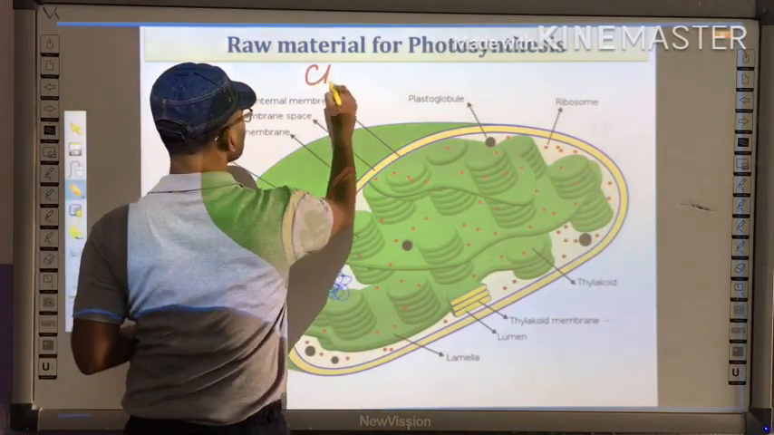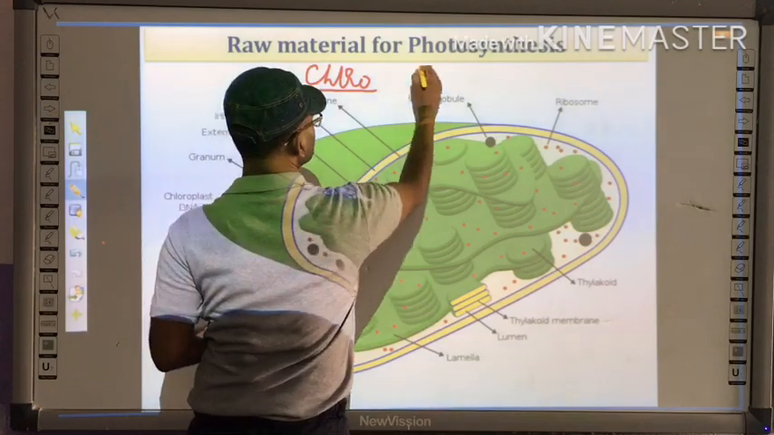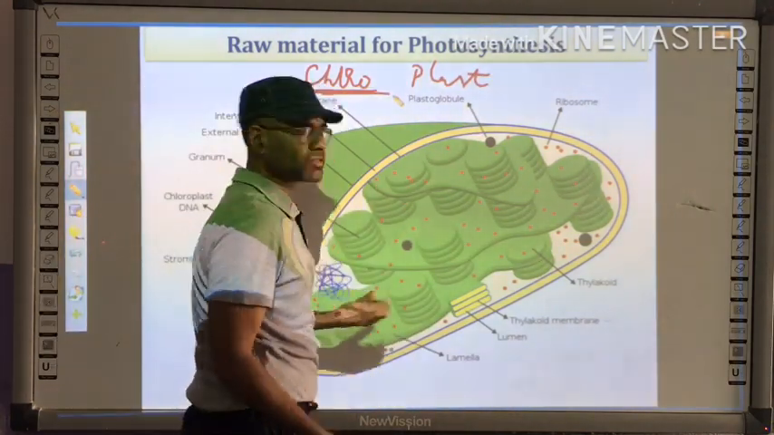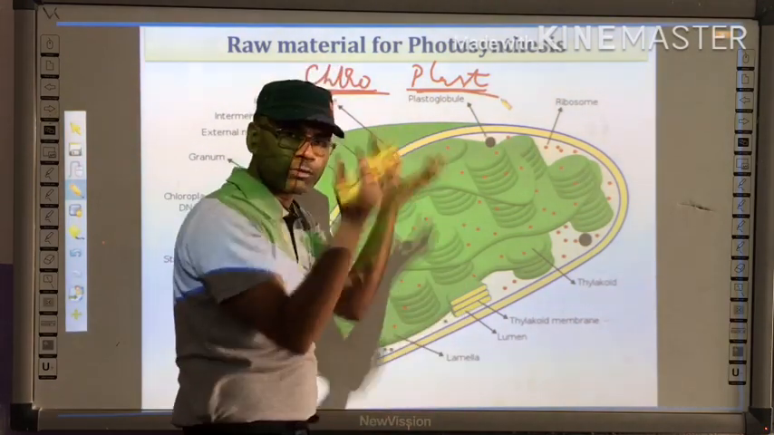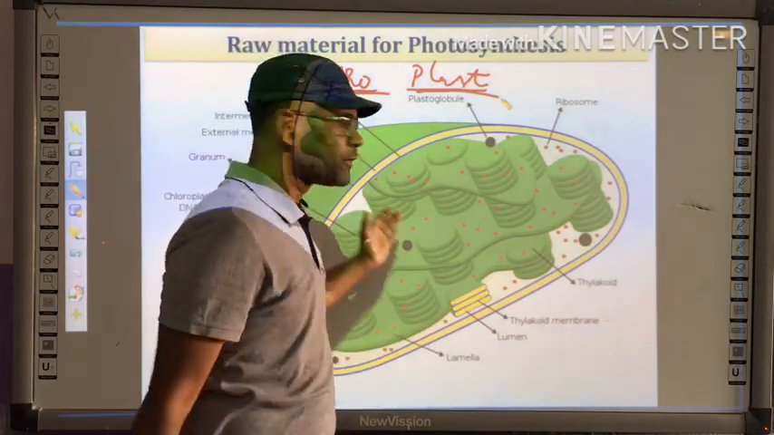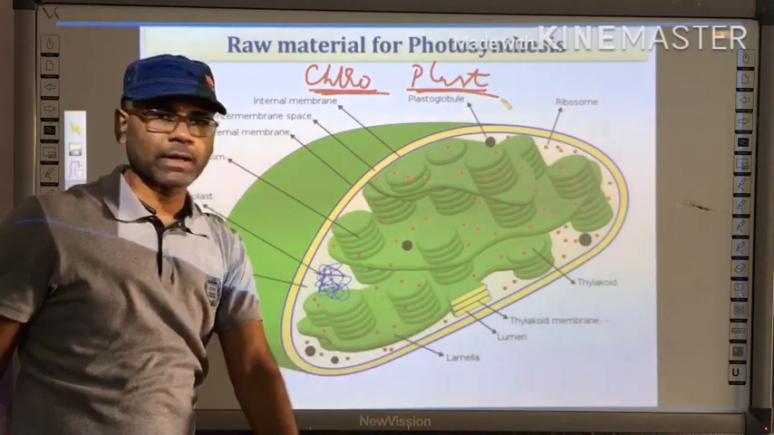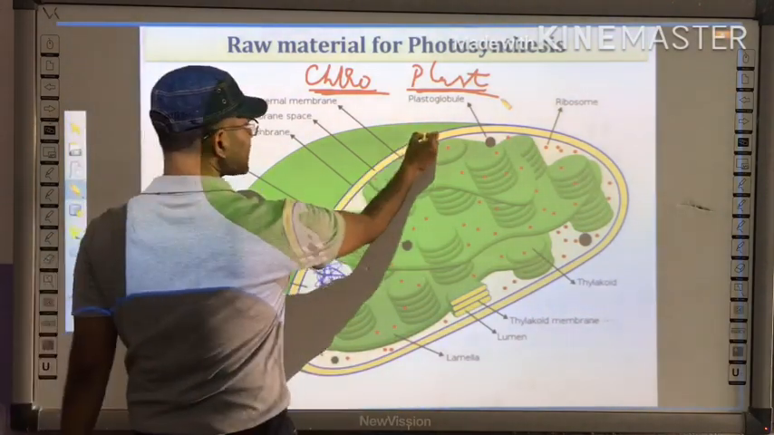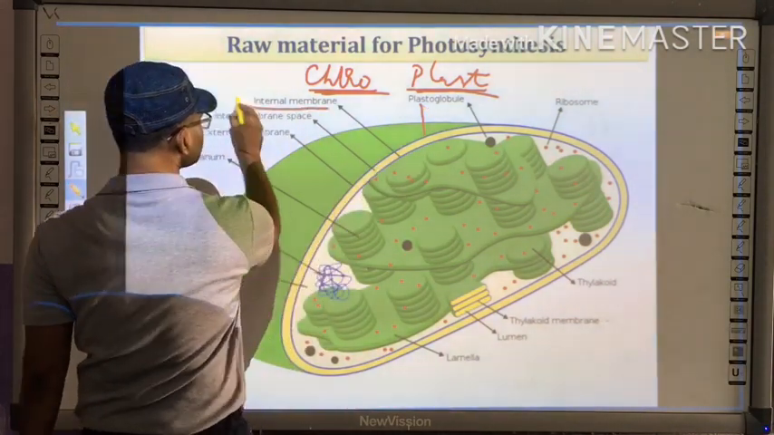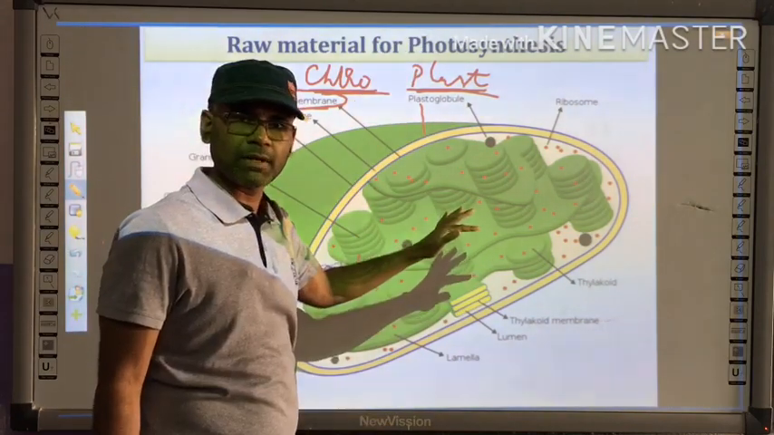So, chloro and plast. Chloro means green color structure and plast means a bounded structure. Okay, a bounded structure, that is called chloroplast. So if you take a section, this is the structure of a chloroplast. If you take a section of the chloroplast, what you will find is an outer membrane and an inner membrane. So it is a bilayered membrane.